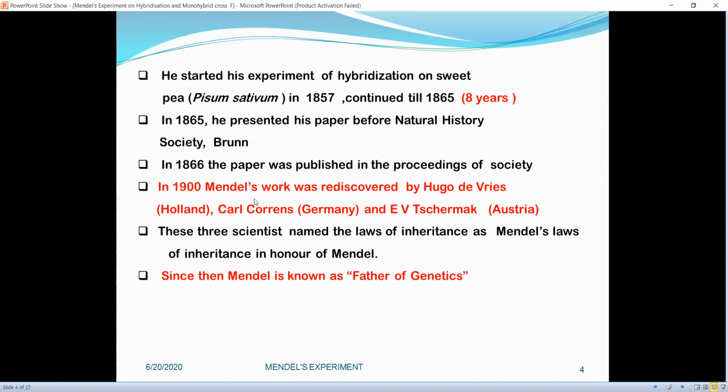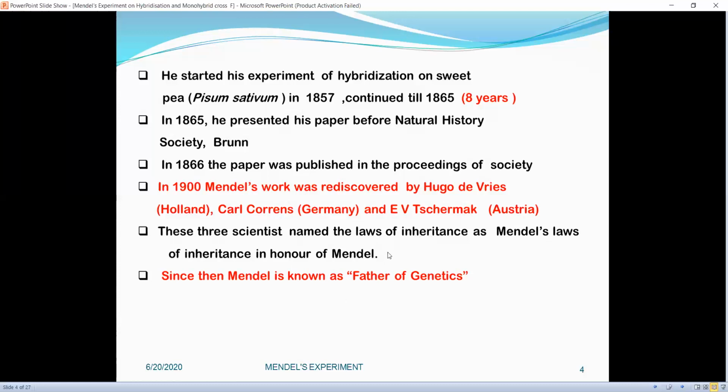In 1900, Mendel's work was rediscovered by Hugo de Vries from Holland, Karl Correns from Germany, and E.V. Sharma from Austria. These three scientists named the laws of inheritance as Mendel's laws of inheritance in honor of Mendel.